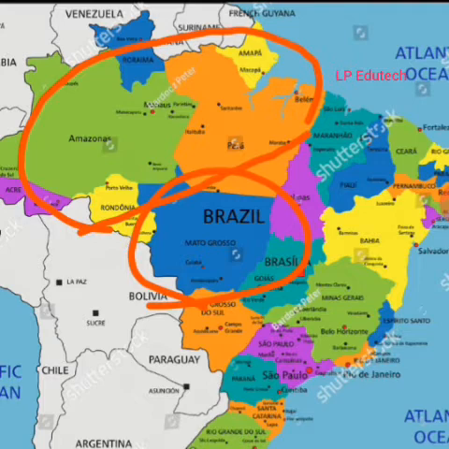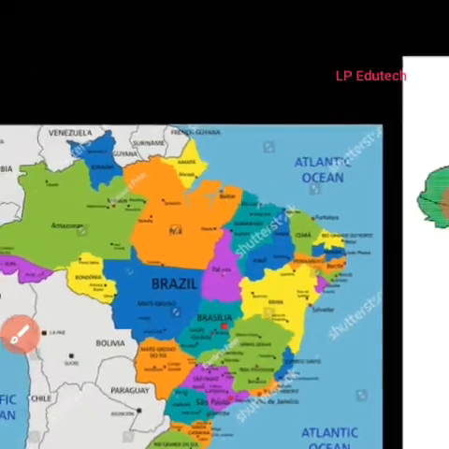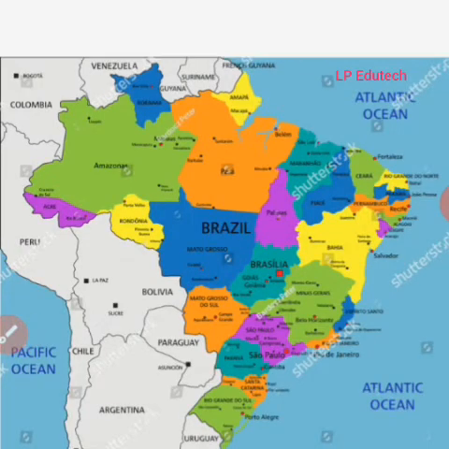You see Brazil, and Brasilia, the capital. And Paraguay, Bolivia, Argentina, Chile, Venezuela, then Suriname, French Guiana, and here we have the North Atlantic Ocean and the South Atlantic Ocean. Now let us look at the highland first.